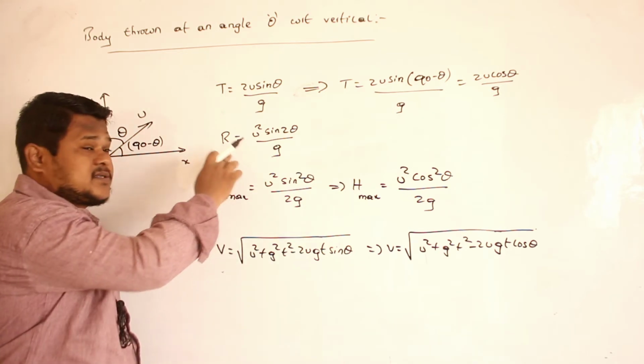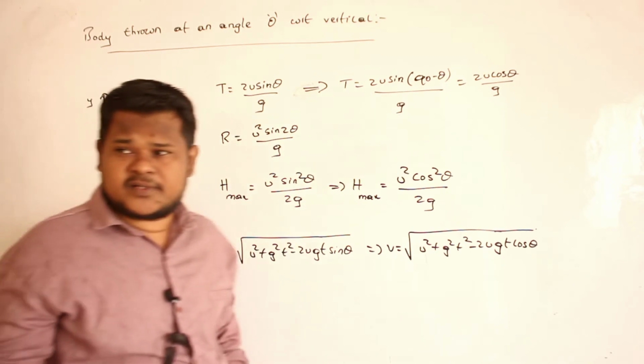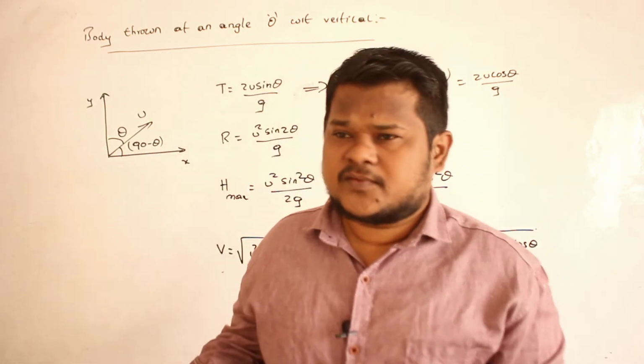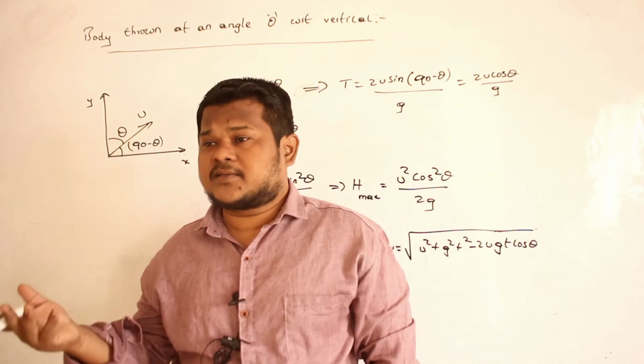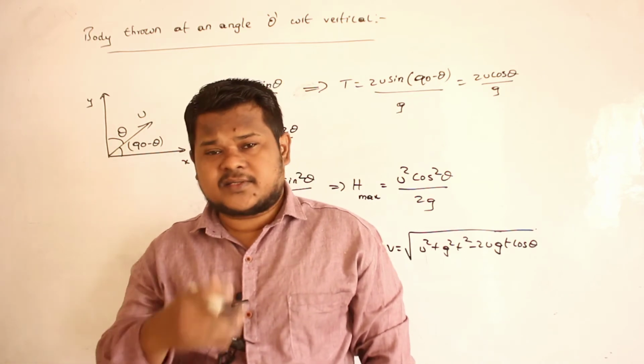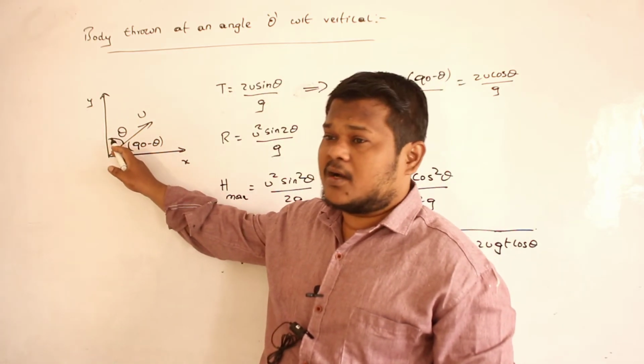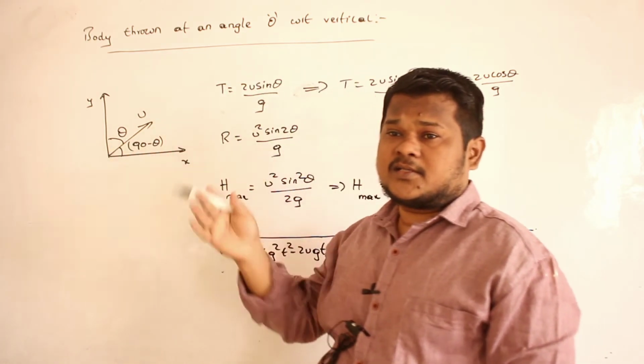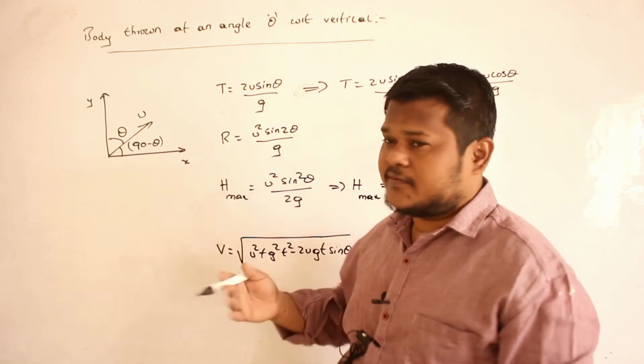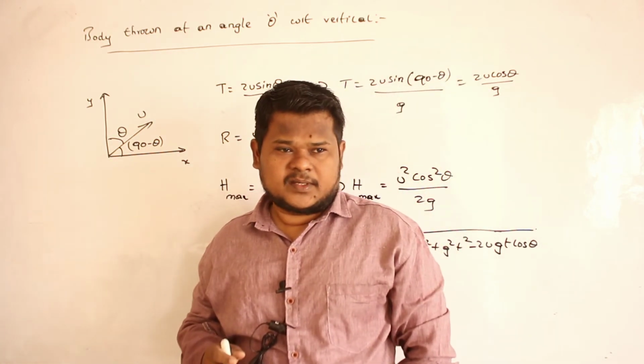So range remains the same for theta and 90 minus theta. Already we discussed yesterday, whether you throw a body at 10 degrees or 80 degrees, 20 degrees or 70 degrees, range always remains same. So if you are throwing the body at theta or 90 minus theta, range will never change. So the equation of range remains the same only. Are you able to understand?